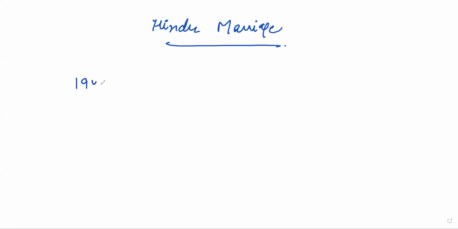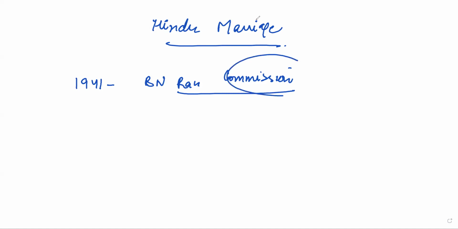So in 1941, there was the B.N. Rao Commission, which was formed to develop the Hindu laws in our country. So, from 1941 to 1956, various acts, the Hindu Marriage Act, Hindu Succession Act, Hindu Adoption and Maintenance Act, and Hindu Minority and Guardianship Act were created. Now, this commission, the B.N. Rao Commission, aimed to reform the existing status of marriages in Hindu law.